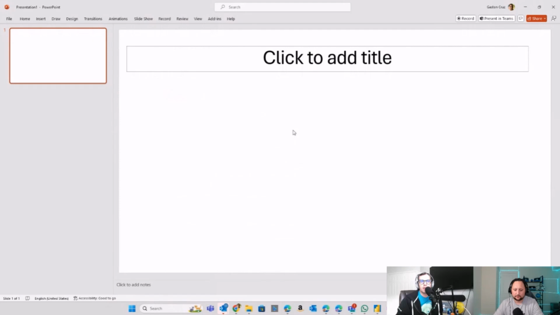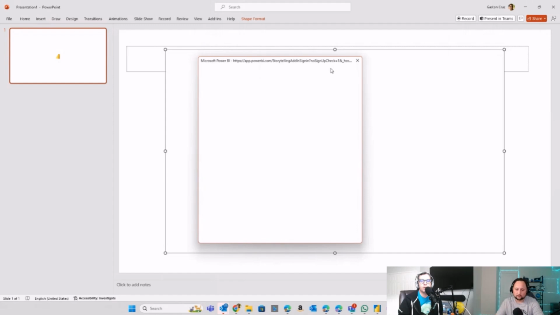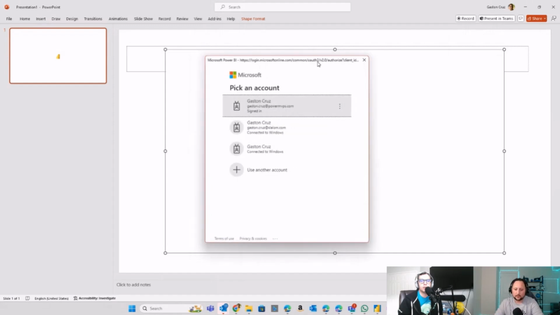Remember that there's a lot of things coming into the Power BI experience for Power BI users. If you want to share your Power BI report, you can go to the Insert pane, go to the Power BI add-in here. You can connect with your ID to your Power BI tenant.